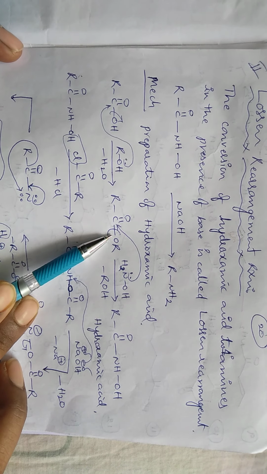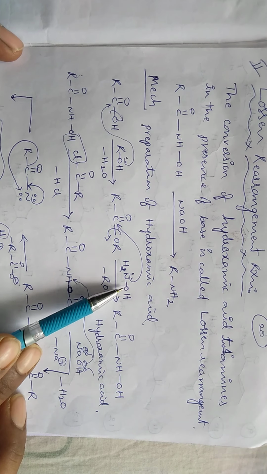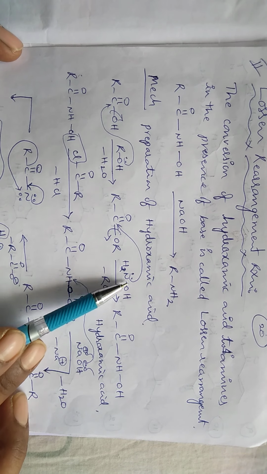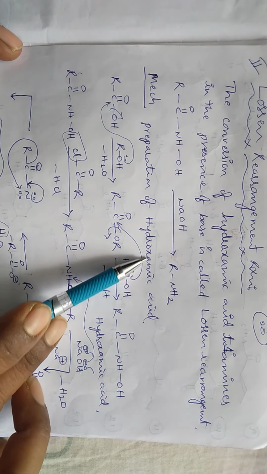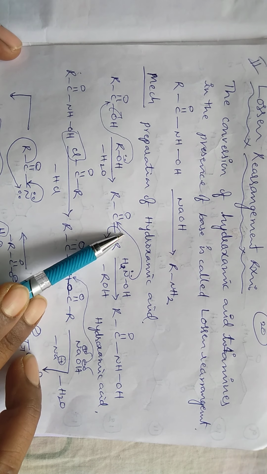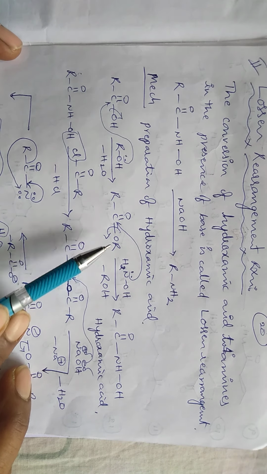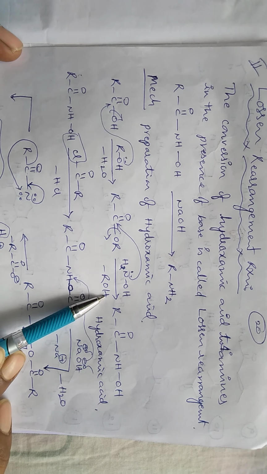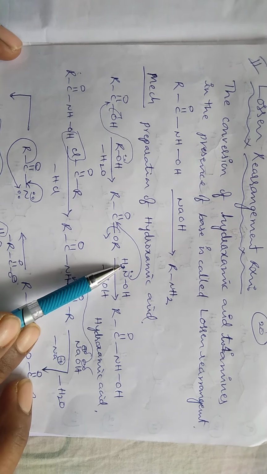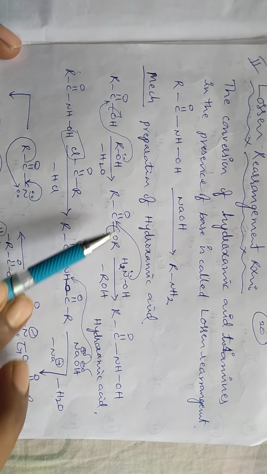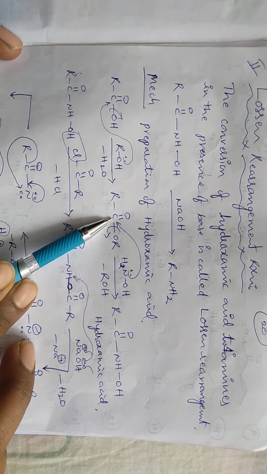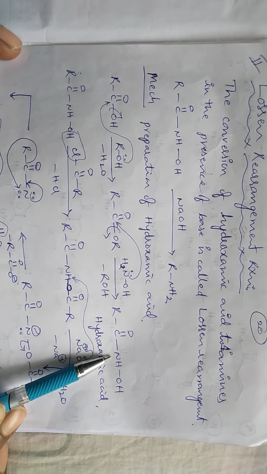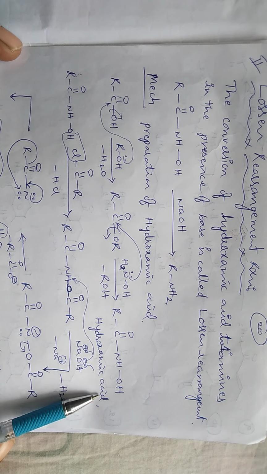When this ester molecule reacts with hydroxylamine, the bond pair electrons attack this carbon center and the alkoxy group is eliminated as alcohol, and the NH2 group is attached to this carbon center, so finally this produces hydroxamic acid.